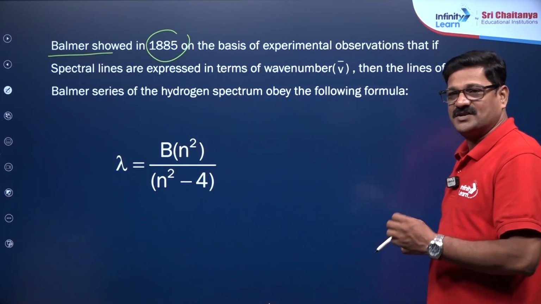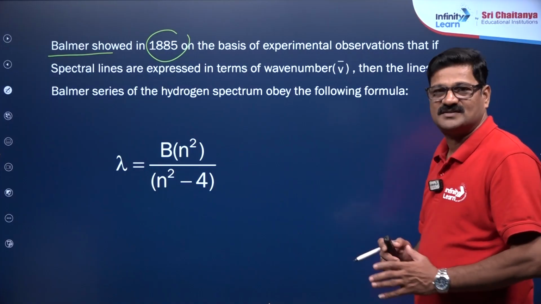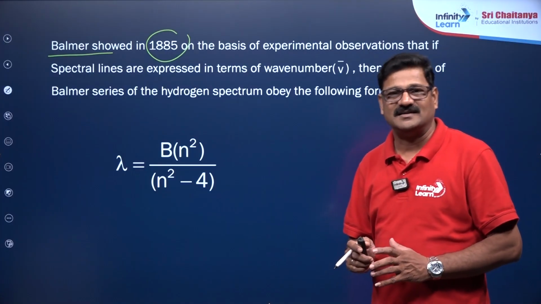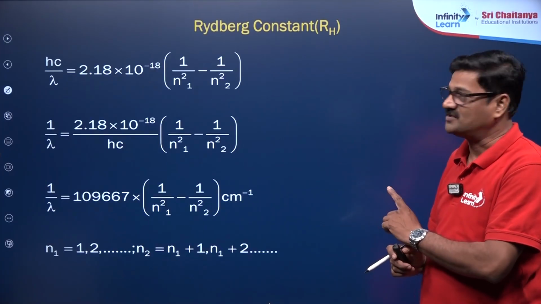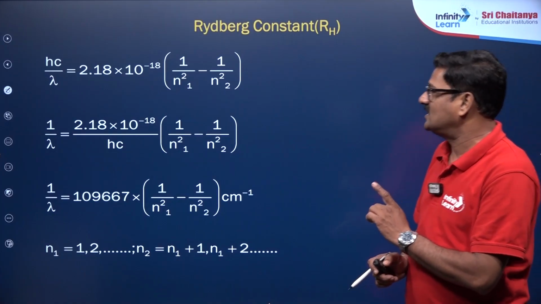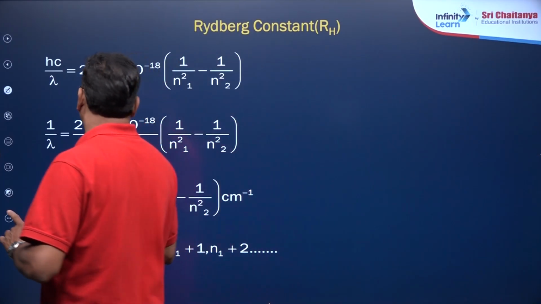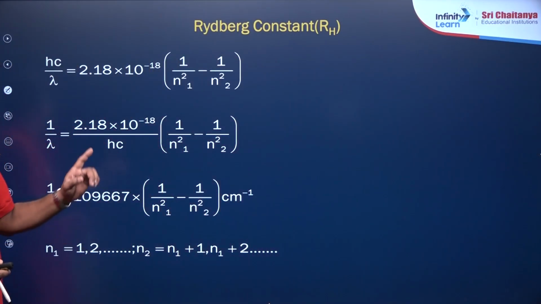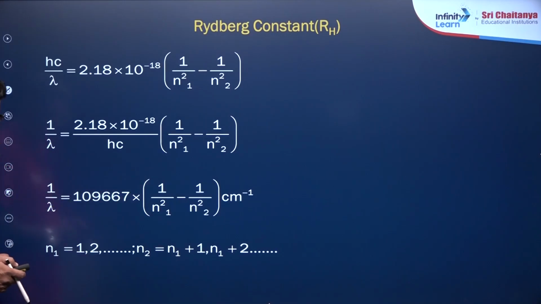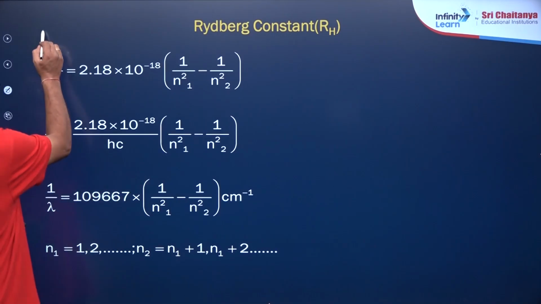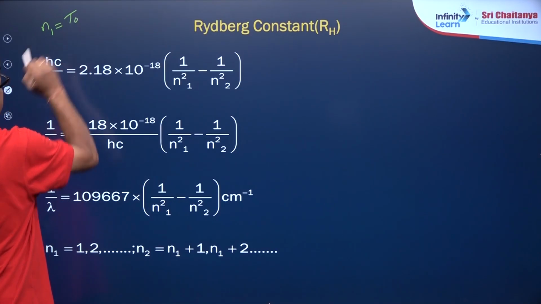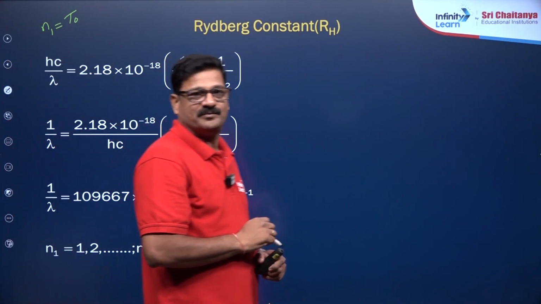Rydberg and Ritz were the mathematicians who took the spectral line data and gave the Rydberg equation. It is hc by lambda equal to 2.18 into 10 power minus 18 times (1 by n1 square minus 1 by n2 square). What is n1? n1 is the shell to which the electron is coming.